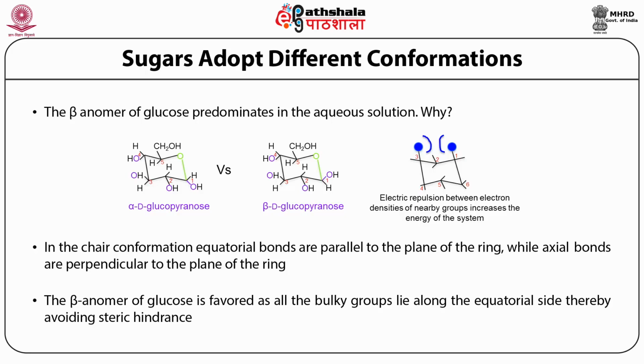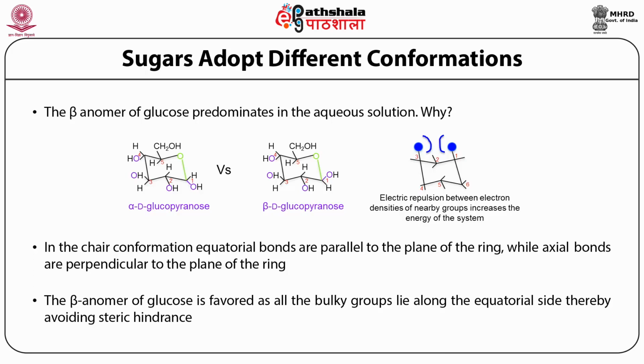Both these groups point in the axial position. Because they point in the axial position and they're bulky, they will bump into each other as their electron densities will repel each other.